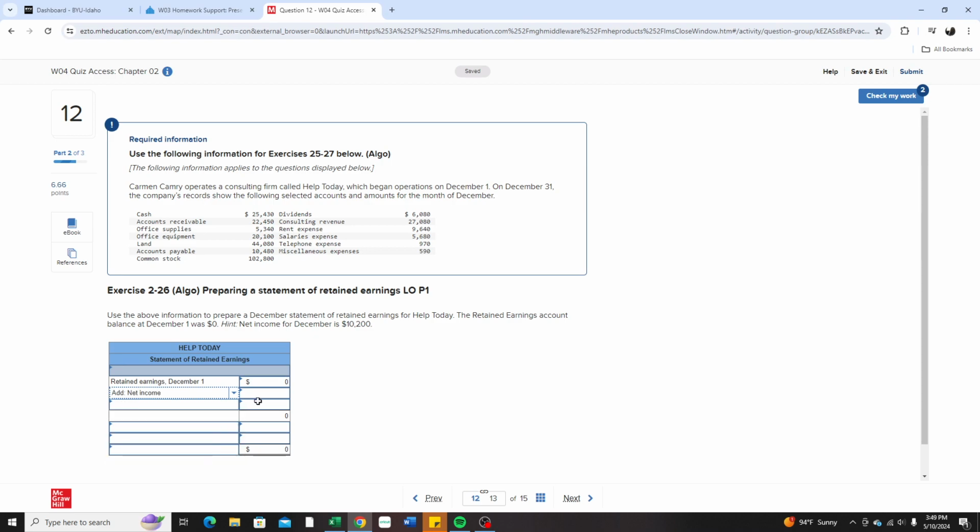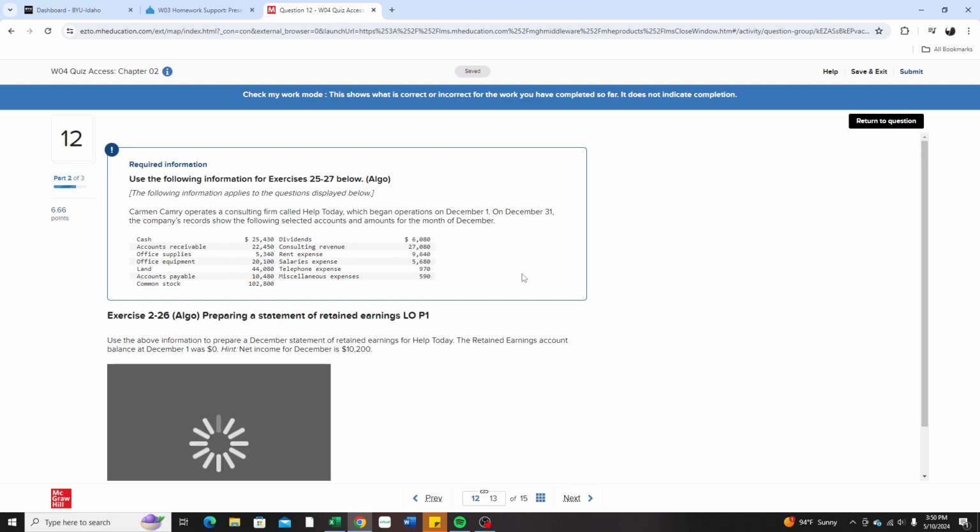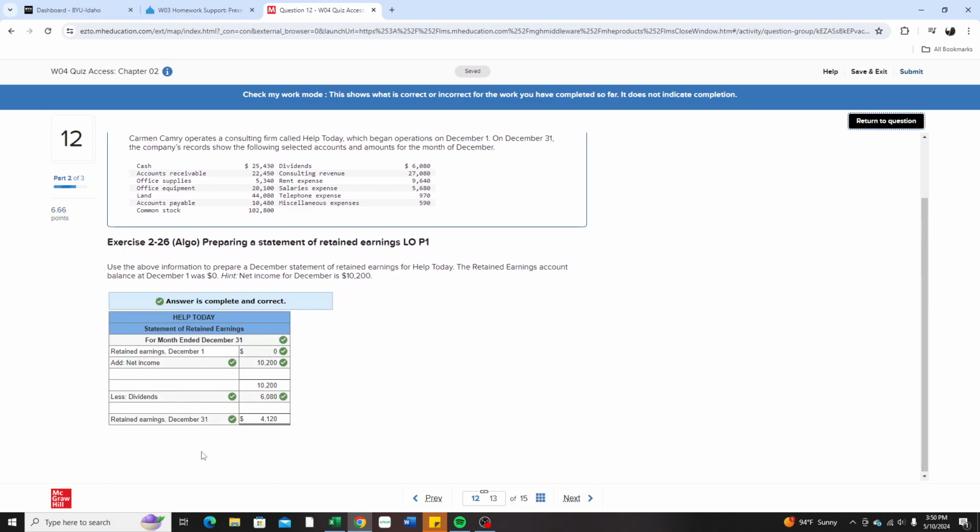So first we're going to add in our net income, which is 10,200. Next we're going to subtract our dividends. Our dividends up here are 6,080. And down here, that's going to be our retained earnings as of December 31st at the end of the month. And this one is also a period of time. So for the month ended December 31st. Let's check our work on that. And it's complete and correct. So those are the only things that we need for the statement of retained earnings.